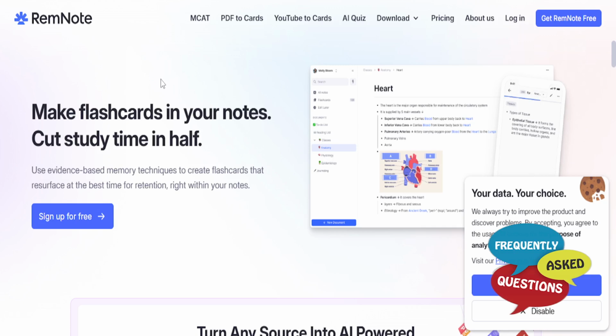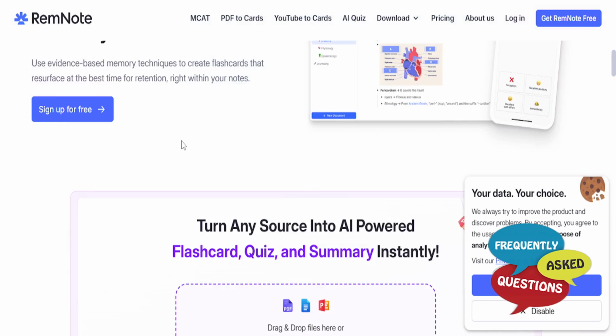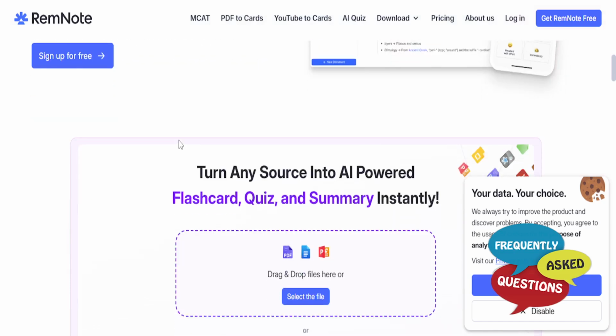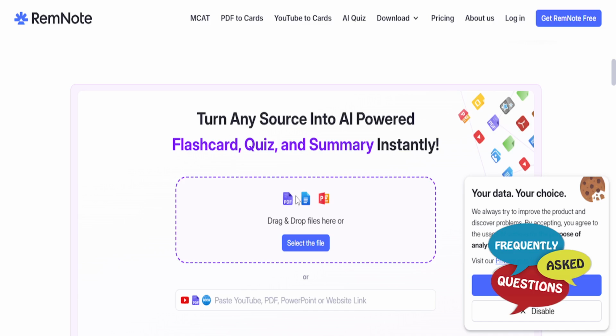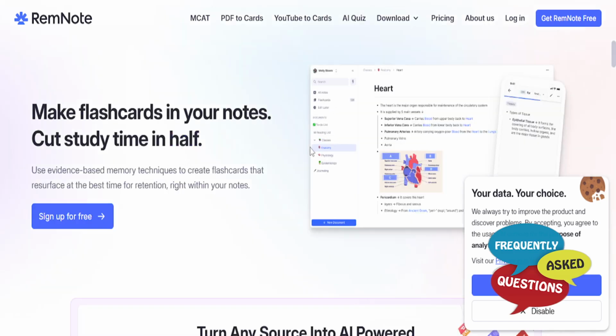So Remnote, it basically focuses on learning and retention with spaced repetition and flashcards. The pros are, as you can see, it has markdown, backlinking, structured notes. It's excellent for students and researchers, right? The cons, though, the UI, it's not that polished. It does have a steep learning curve, maybe more than even Notion.